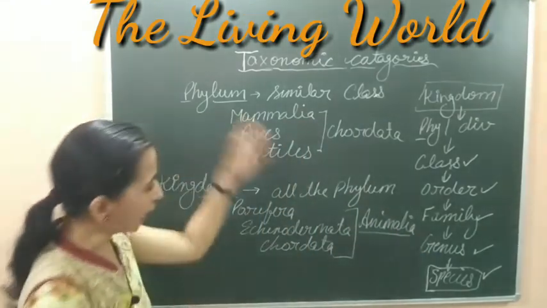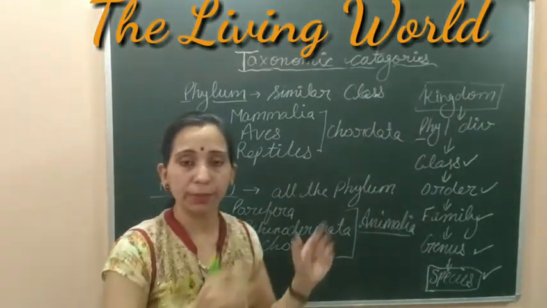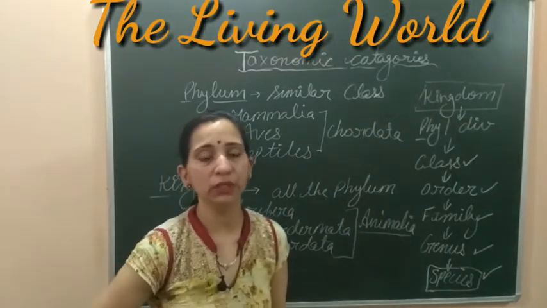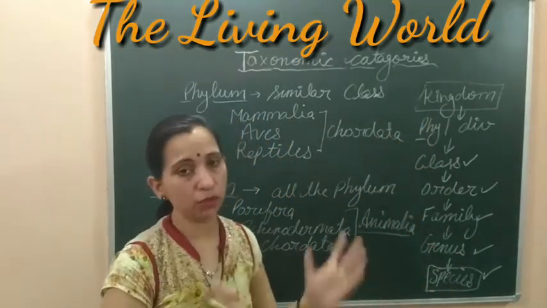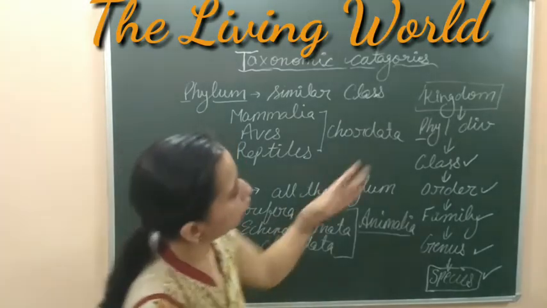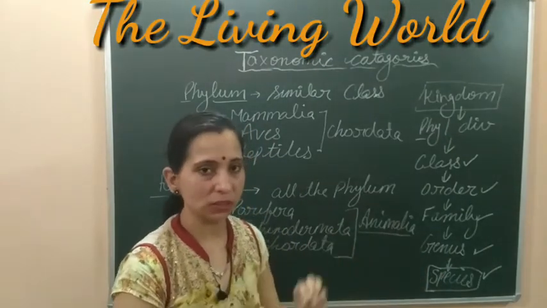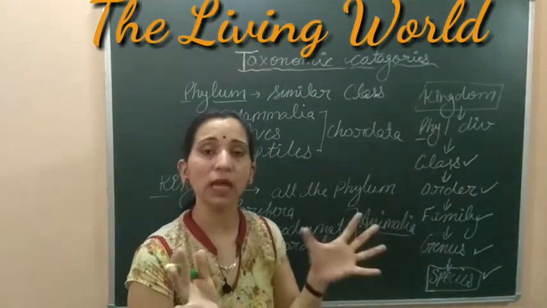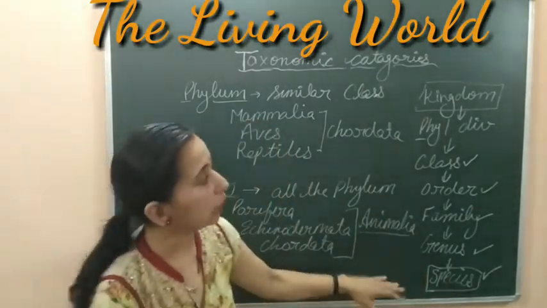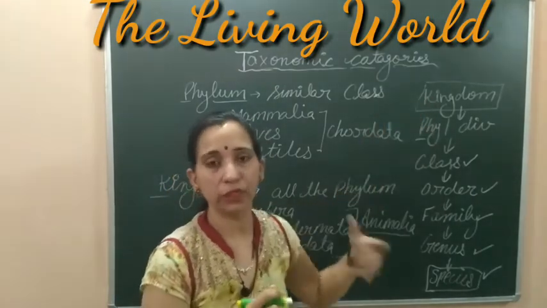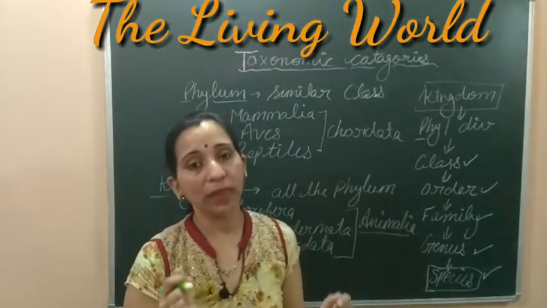So in this way we can say that in the taxonomic categories we arrange all the living organisms into a hierarchical order, and this arrangement is known as taxonomic hierarchy. And we have 7 categories in which we can arrange all the living organisms. When we start from the largest and move towards the lowest group, then we find species, that is the lowest group, in which the similarities are very high. This is the group which contains many similar organisms, but when we move on to the largest rank of the taxonomic categories, then we find the kingdom, and the kingdom is the most diverse group.